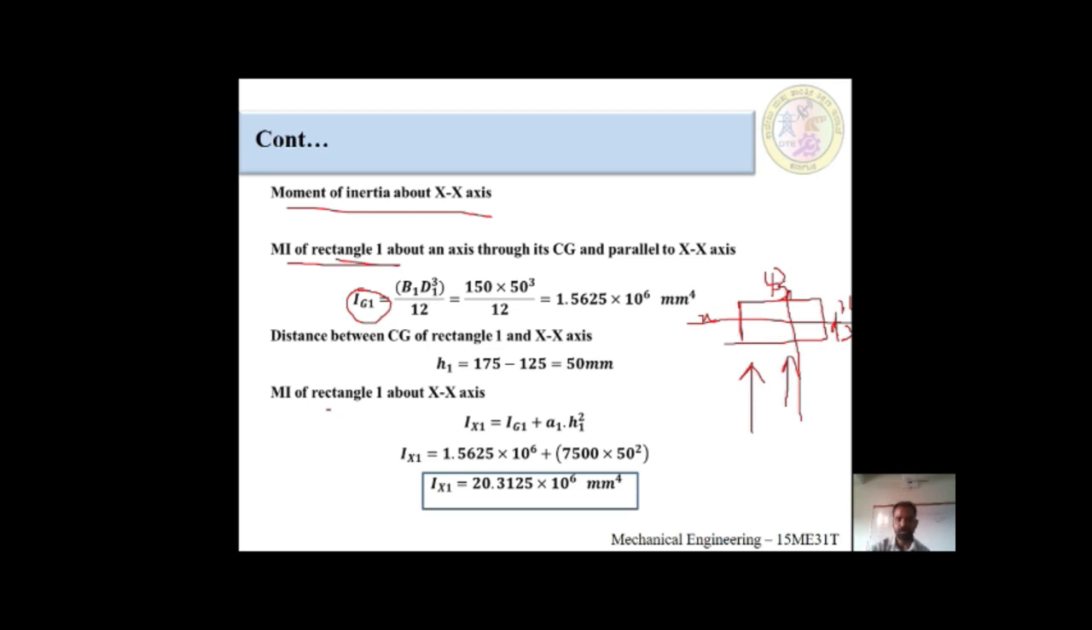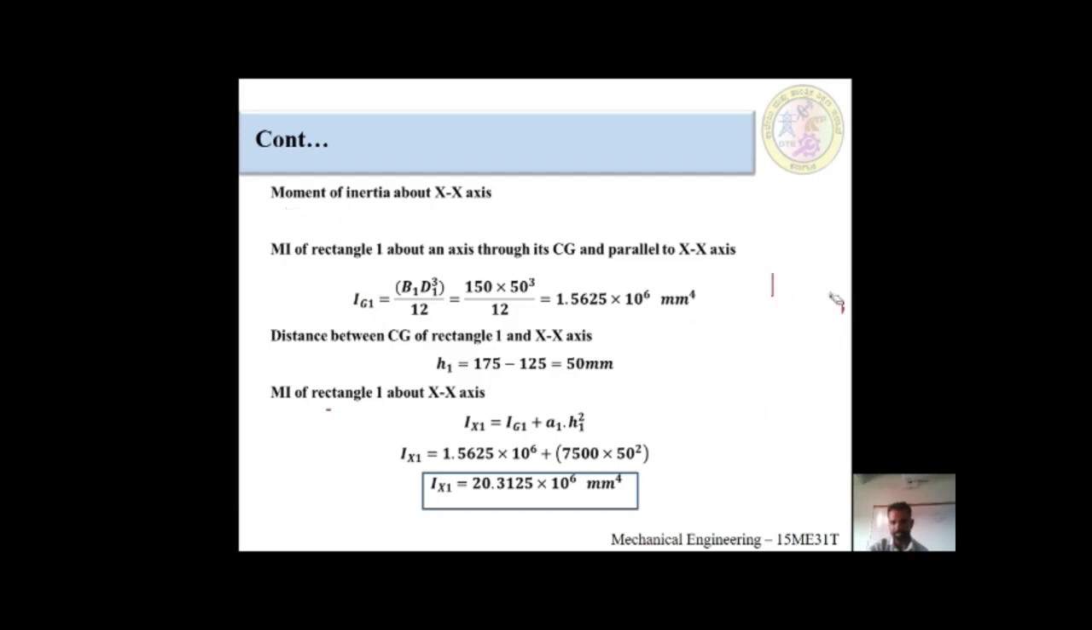B is how much? They have given the first component as 150 millimeter, and this web as 50 millimeter. First looking, we have 150; second looking, 50. So 150 into 50 cube divided by 12. I will explain one more time, because it is a very difficult part.